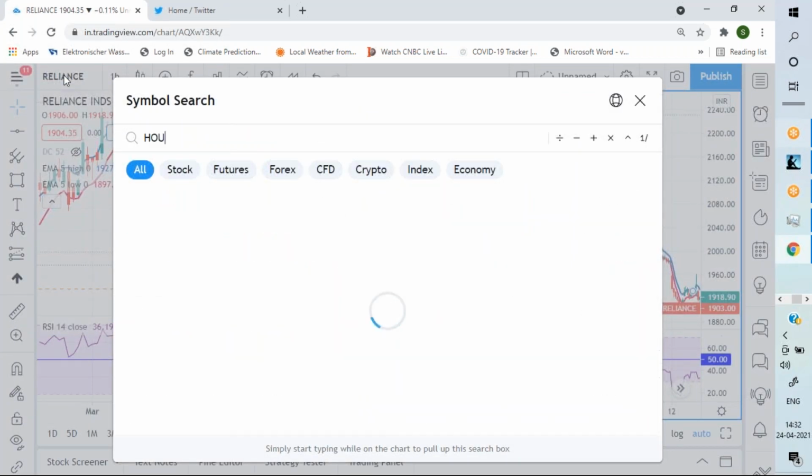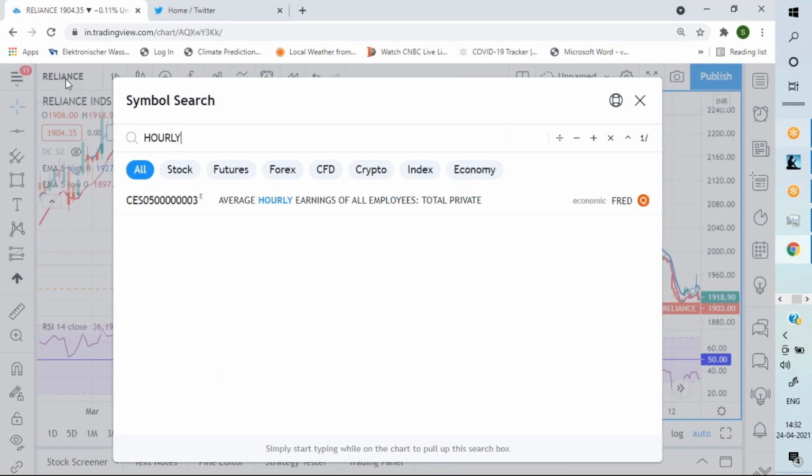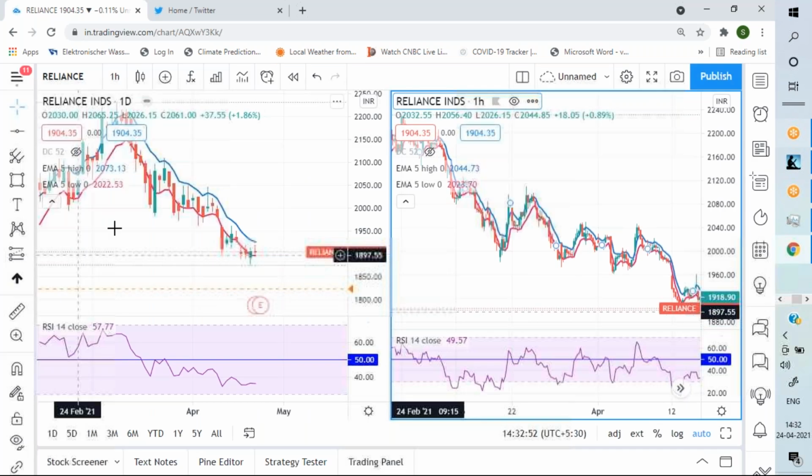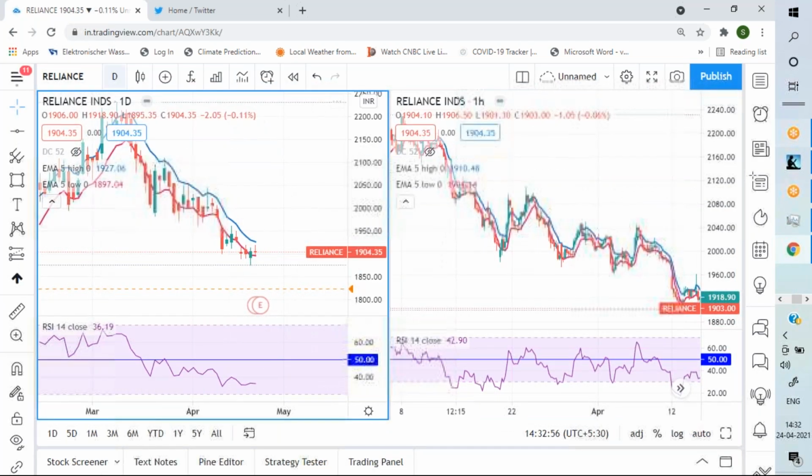So Reliance hourly, if you are an even shorter term player, I'm taking this chart to hourly.